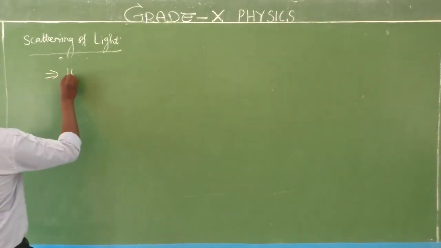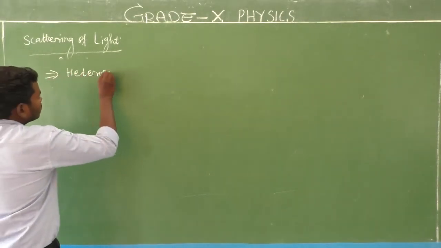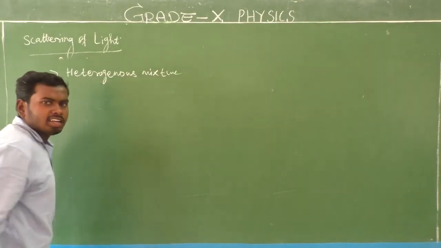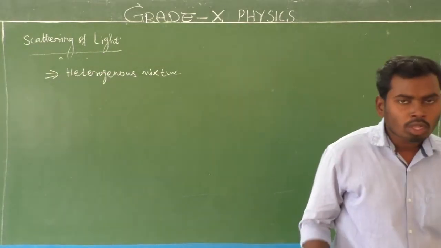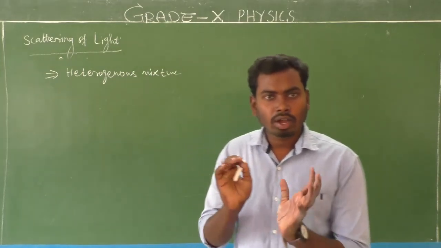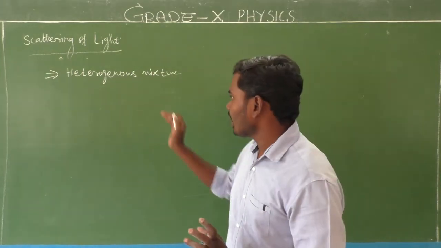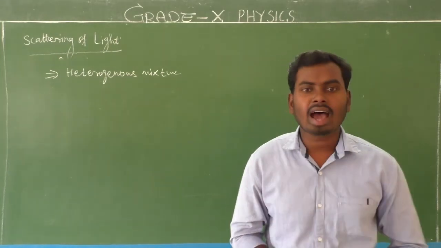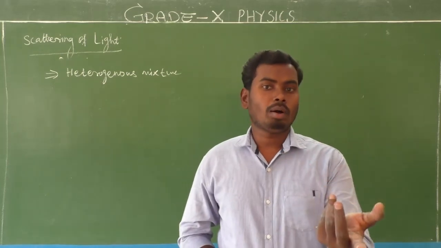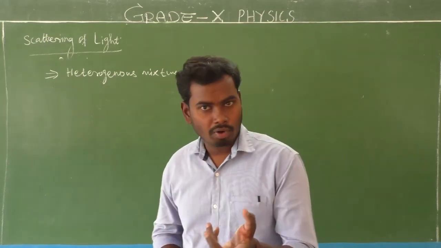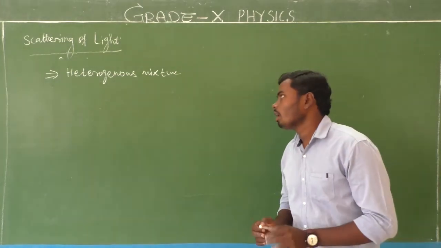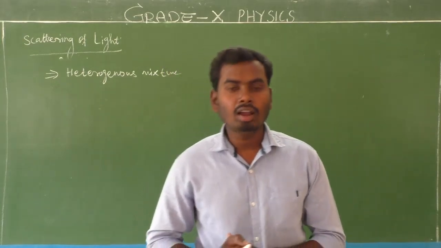So atmosphere is a heterogeneous mixture. You know what is heterogeneous? Heterogeneous is when two or more substances are combined together, which make a mixture with non-uniform substances. That is called a heterogeneous mixture.